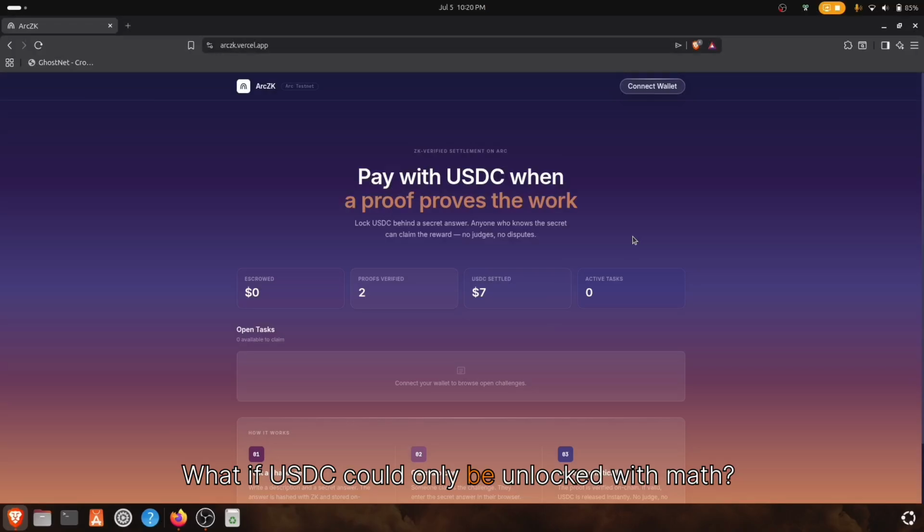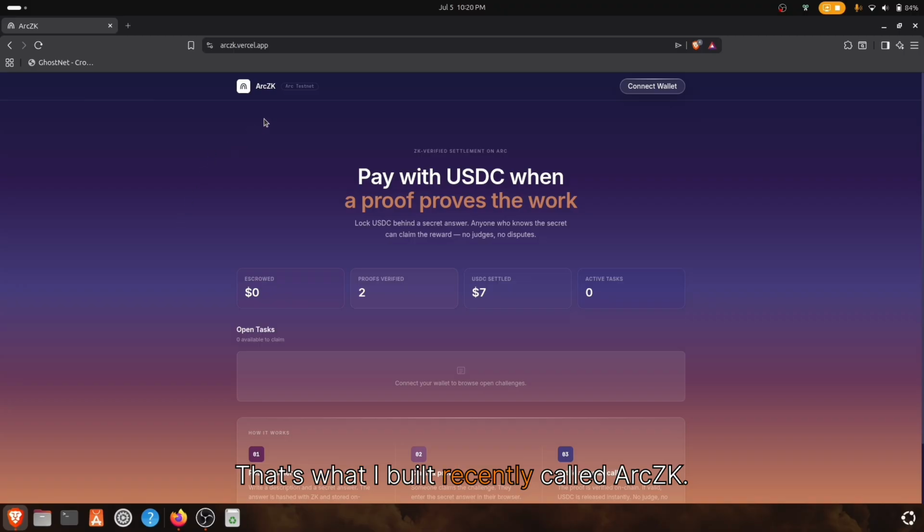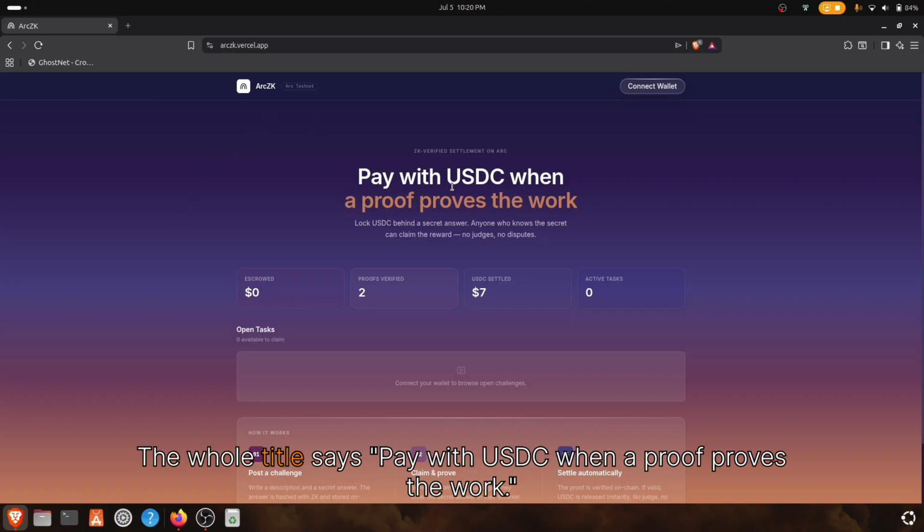What if USDC could only be unlocked with math? No judges, no multisigs, no human approval. That's what I built recently, called ArcZK. The whole title says: pay with USDC when approved proves the work.